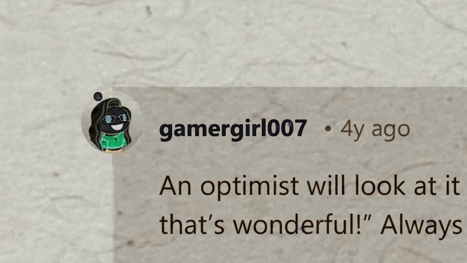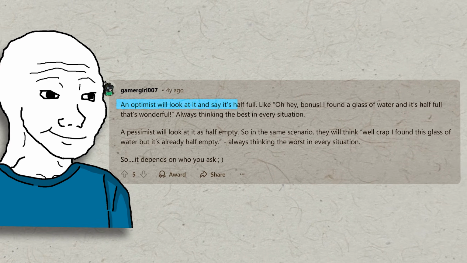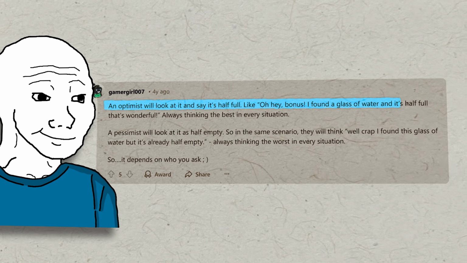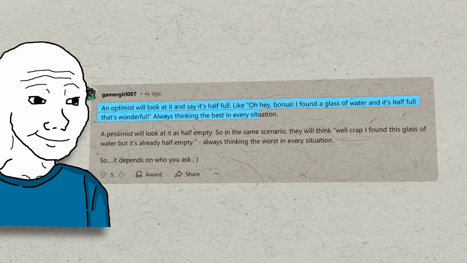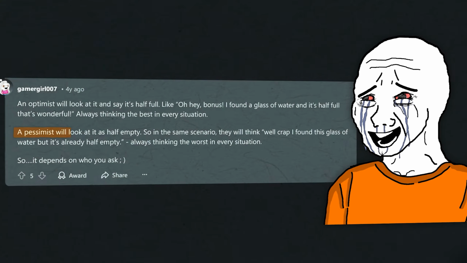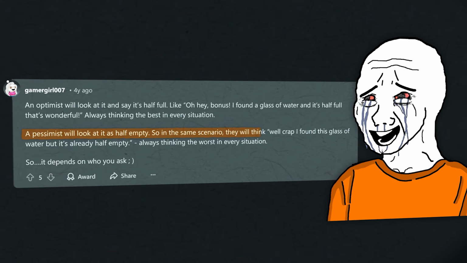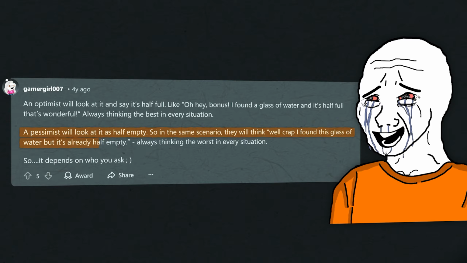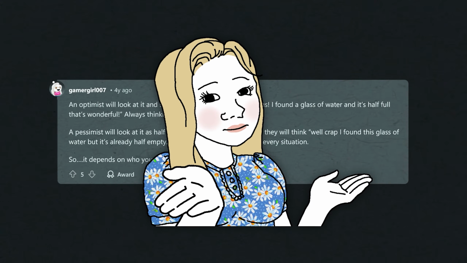Gamergirl 007: An optimist will look at it and say, it's half full. Like, oh hey, bonus, I found a glass of water and it's half full. That's wonderful. Always thinking the best in every situation. A pessimist will look at it as half empty. So in the same scenario, they will think, well crap, I found this glass of water but it's already half empty. Always thinking the worst in every situation. So it depends on who you ask.